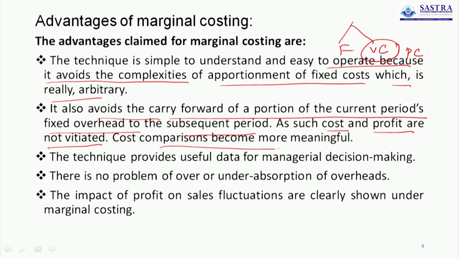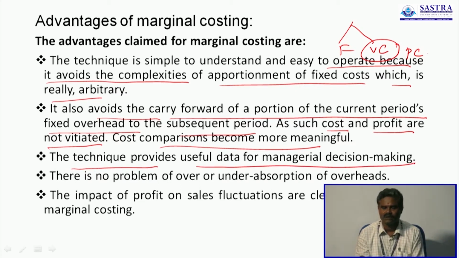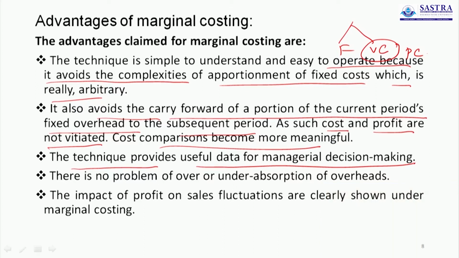Cost comparison becomes more meaningful because we compare the relationship between fixed cost, variable cost, total cost and so on. The technique provides useful data for managerial decision making. So what is marginal costing? It is a technique used for managerial decision making.